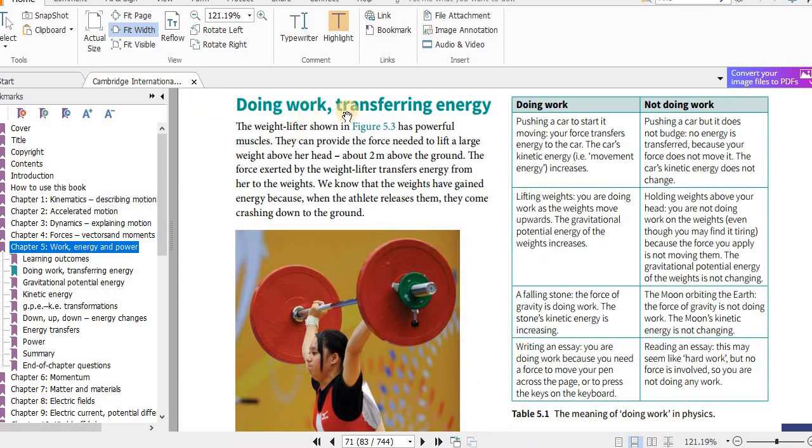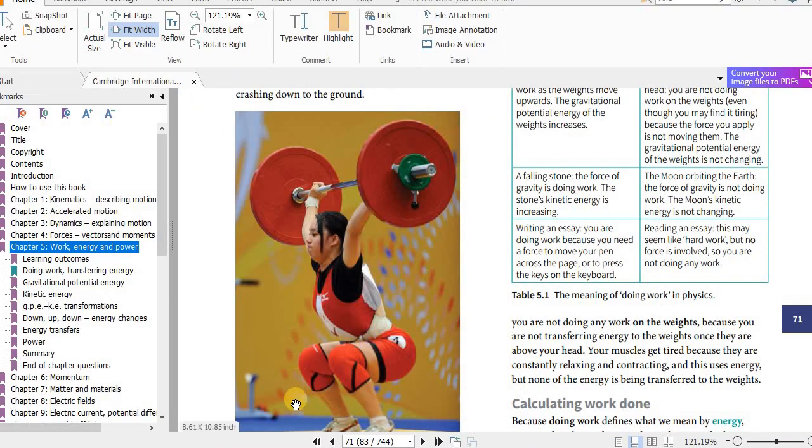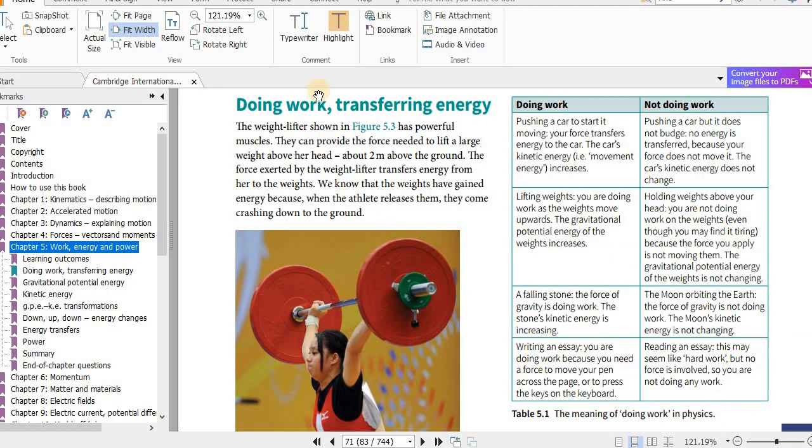Okay, so here you can see doing work, transferring energy. When this person lifts this weight, the person is doing work to increase the gravitational potential energy of this weight. So what happens is, chemical potential energy in his body is converting to gravitational potential energy in the weights. The weightlifter shown in figure 5.3 has powerful muscles. They can provide the force needed to lift a large weight above her head, about 2 meters above the ground.